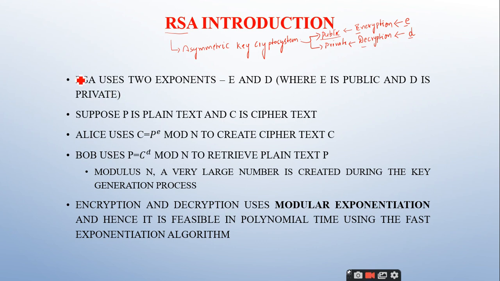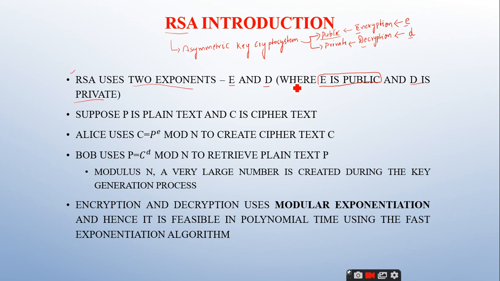As we discussed, RSA uses 2 keys. Here we are calling them the exponents. I'll tell you why they are called exponents. We have 2 keys: E stands for encryption and D stands for decryption, where E is public and D is private.